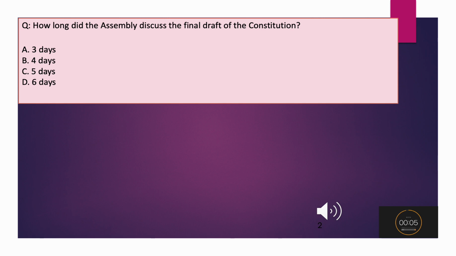How long did the Assembly discuss the final draft of the Constitution? A. 3 days. B. 4 days. C. 5 days. D. 6 days.